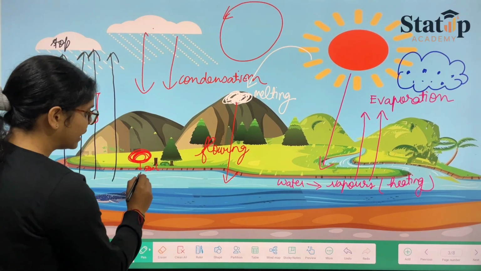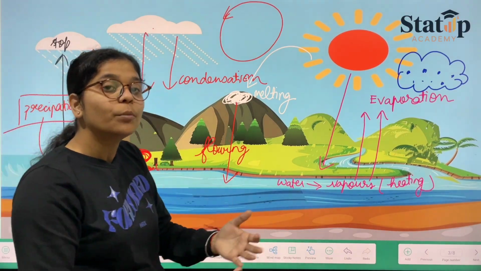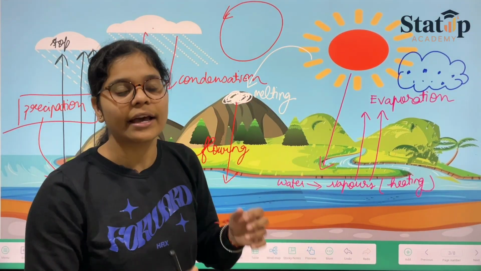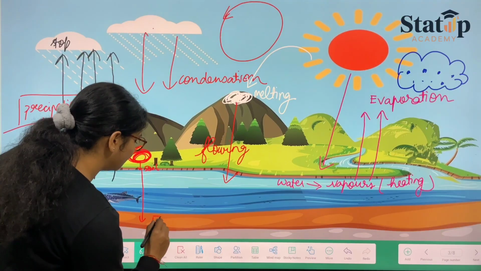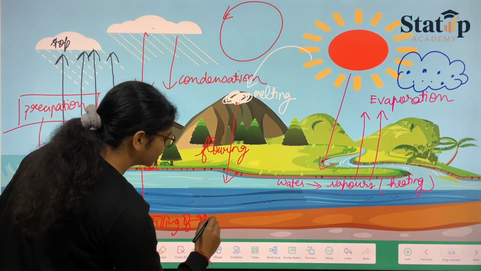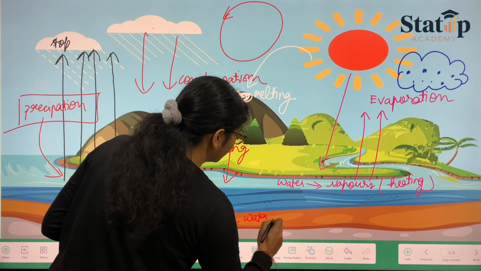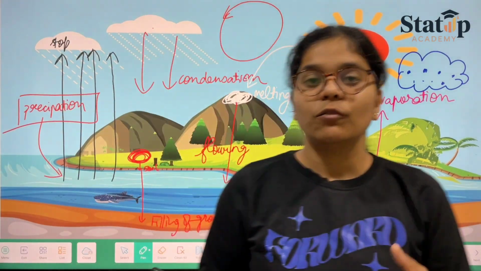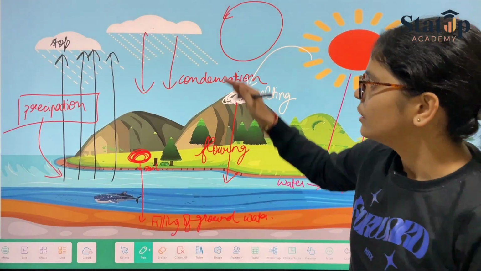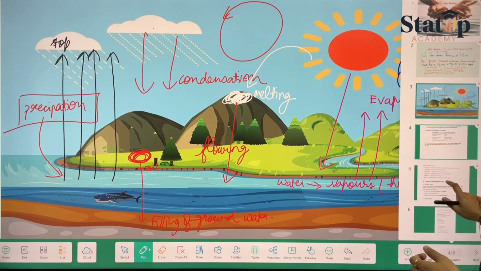Seeping through the soil, what will it fulfill? It will fulfill the amount of groundwater that human beings have already extracted. So filling of groundwater shall also occur, by water seeping through the soil, the rainwater itself. Okay. So coming to our terms now.